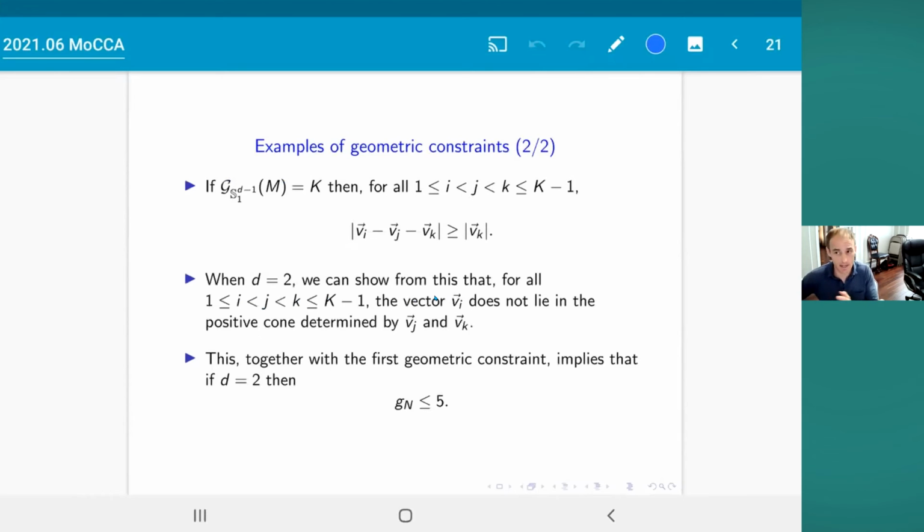If you combine that with the first observation, that any 2 of these vectors have to push each other apart by an angle bigger than pi over 3, then if you had 6 vectors, the first vector v1 would lie in the positive cone of the vector to its right and the vector to its left, and that would give you a contradiction. And so that tells you right away that in 2 dimensions, the number of gaps is bounded by 5.